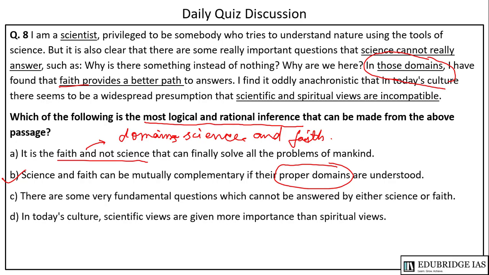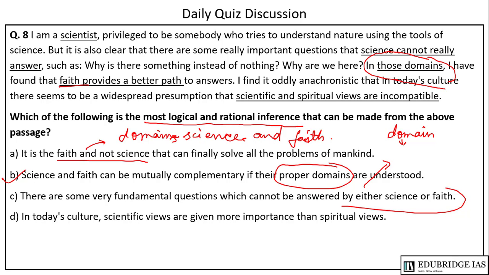The C option, there are some very fundamental questions which cannot be answered by either science or faith. Here also it is the question of domain. Science is answering some questions in certain domains and faith is answering some questions in certain domains.